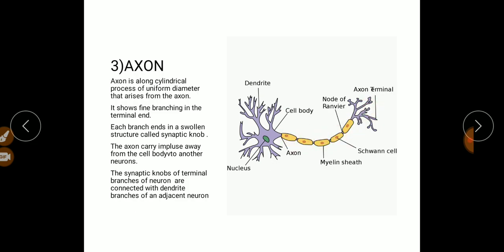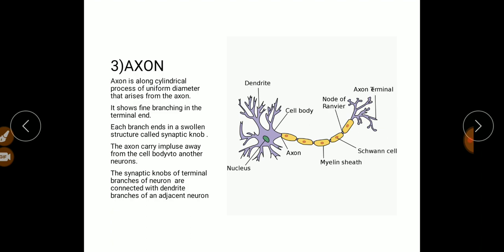The impulse goes to other neurons. These other neurons are connected to this neuron from these terminal ends. These synaptic knobs of terminal branches of the neuron are connected with dendrite branches of the adjacent neurons.